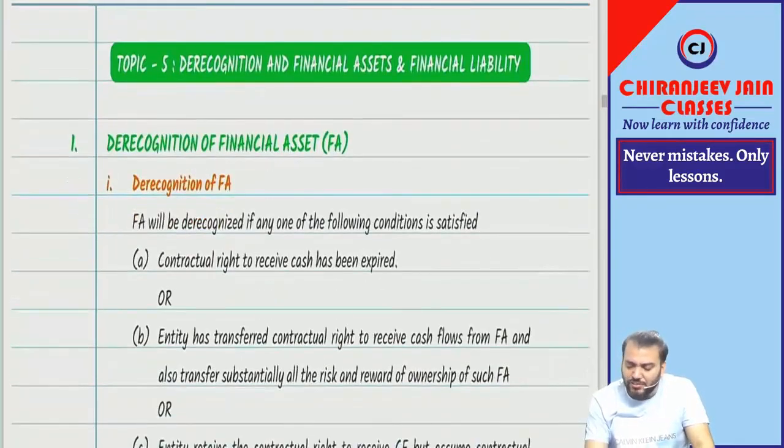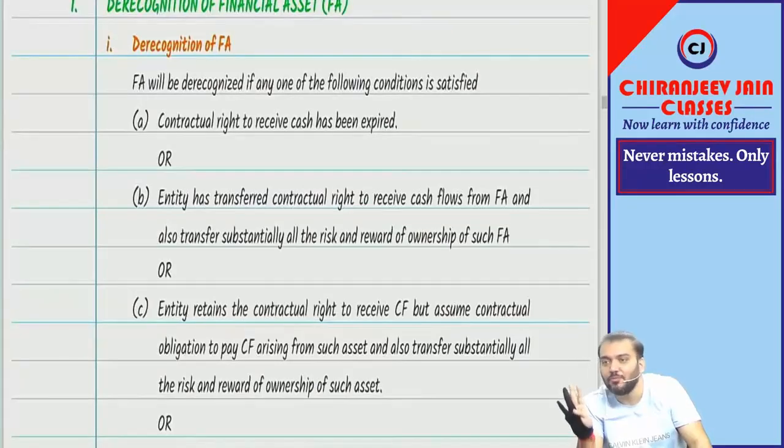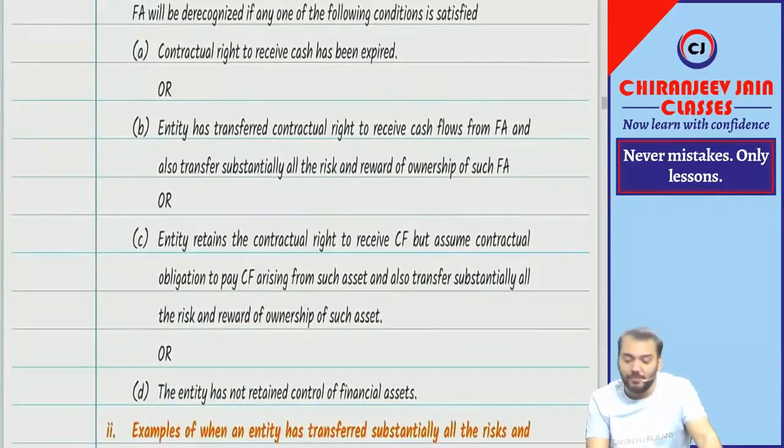First, let us take de-recognition of financial asset, because of course we need to cover it. Now, when I am saying de-recognition of financial asset, can you say any financial asset is de-recognized when any of the four conditions are satisfied. So what Ind AS says is that financial asset is de-recognized when contractual right to receive cash has expired.